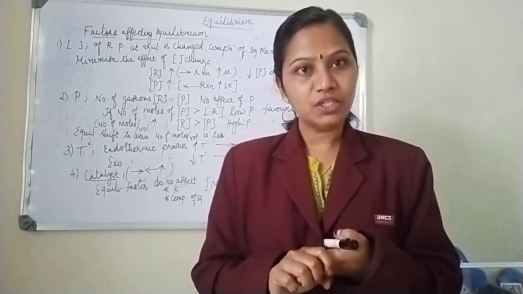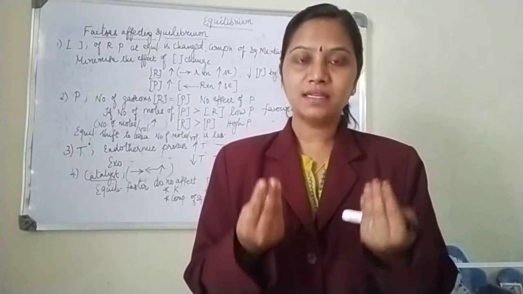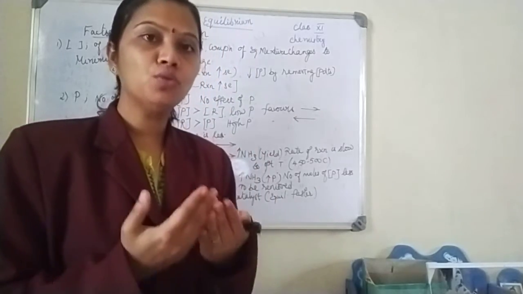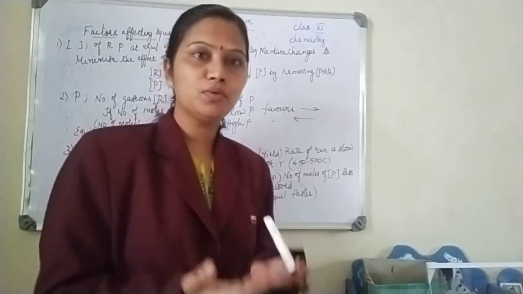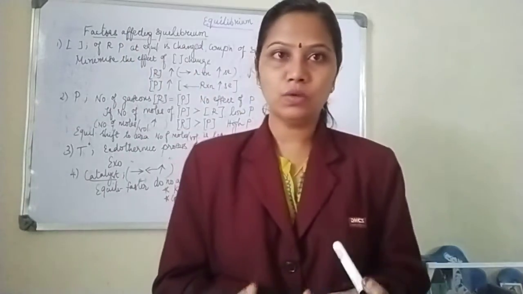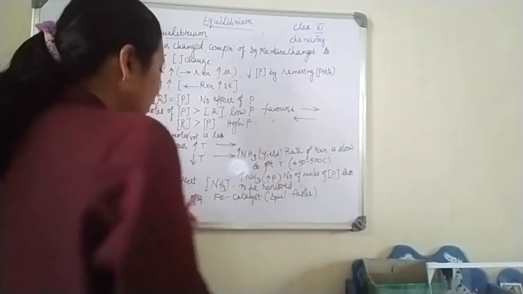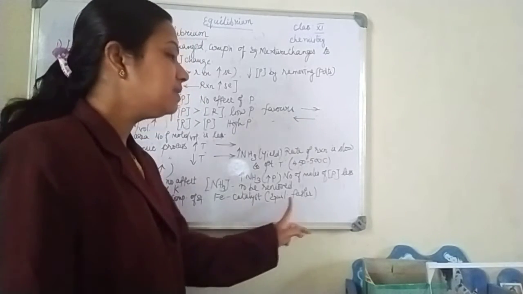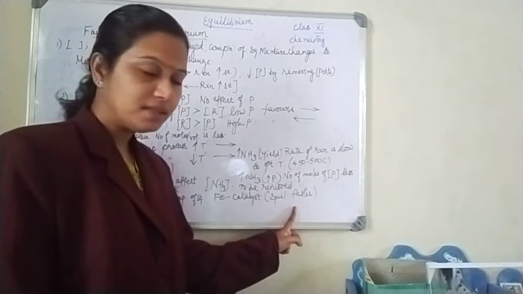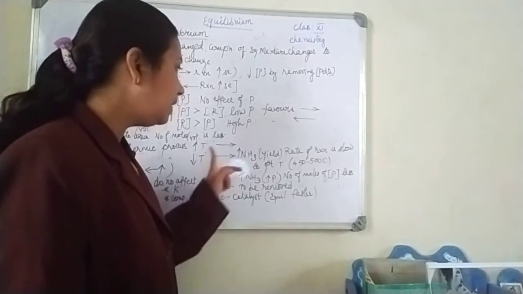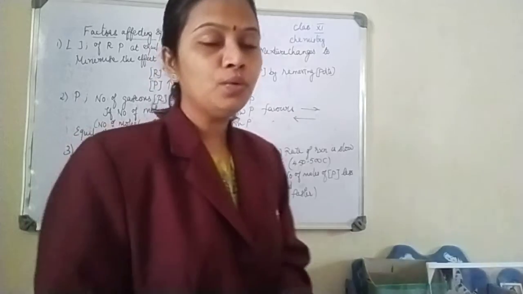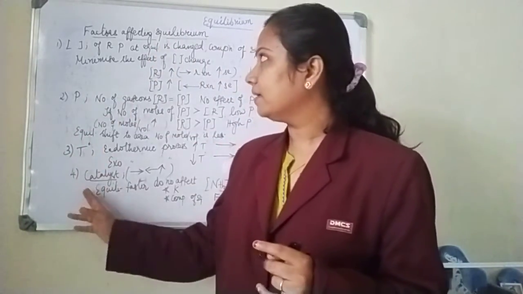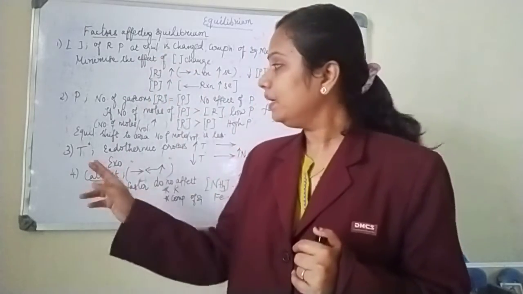And what is the fourth condition? If you add a catalyst called iron, the iron will make the equilibrium to be attained faster, so reaction proceeds faster, so yield of ammonia is also more. So what is your fourth condition? If you add the catalyst iron, that makes the attainment of equilibrium faster, so this also favors the increased yield of ammonia. So now I was telling you about iron acting like a catalyst. So our fourth category which affects the equilibrium will be catalyst.